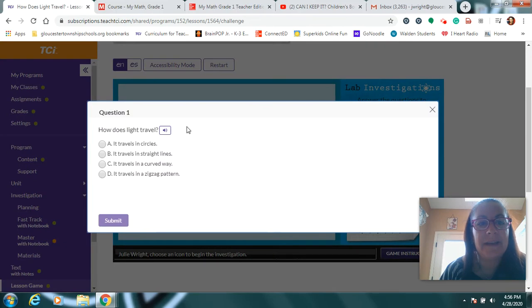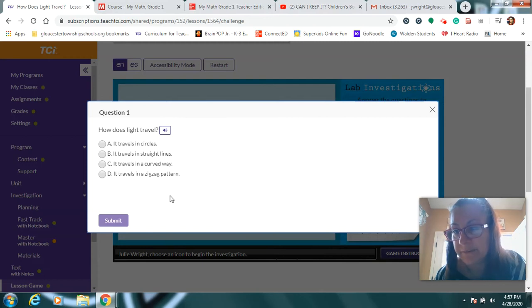And what's this one? How does light travel? It goes in circles? No. It goes in straight lines. I think that's it, but let's read the rest. It travels in curvy ways. Does light bend and curve around stuff? No, it doesn't. Does light make a zigzag? No, it doesn't.